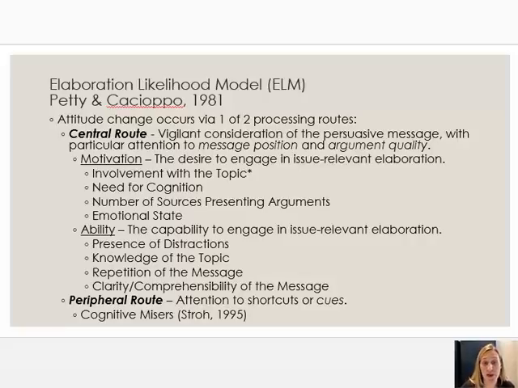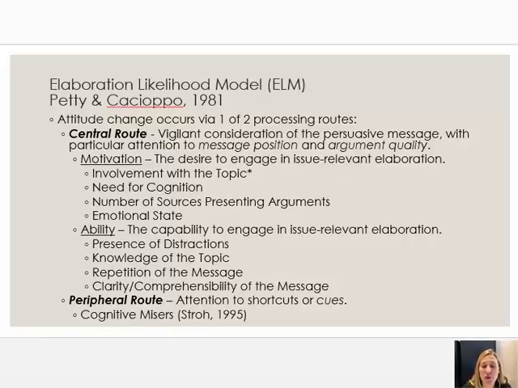Petty and Cacioppo have been very clear about that. Their argument is not that the only way to persuasion is through the central route. They know peripheral route processing can work too. With the peripheral route processing, we are not motivated to vigilantly, systematically consider the message and engage in a whole lot of elaboration or issue relevant thinking. Here, we are really paying attention to heuristics or shortcuts or some kind of cue in the environment that is a heuristic or a shortcut. And lots of times we're doing this.